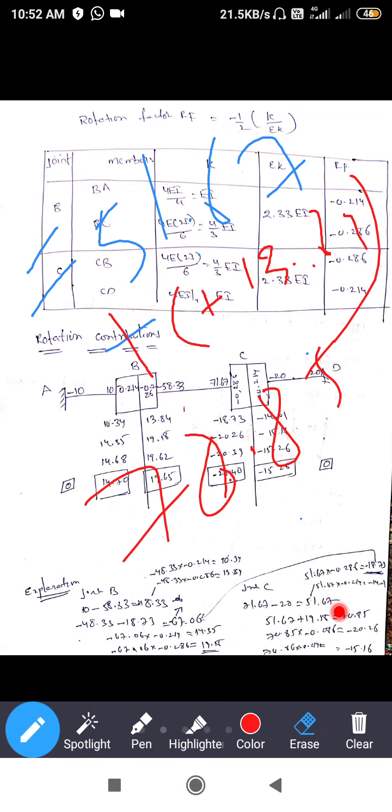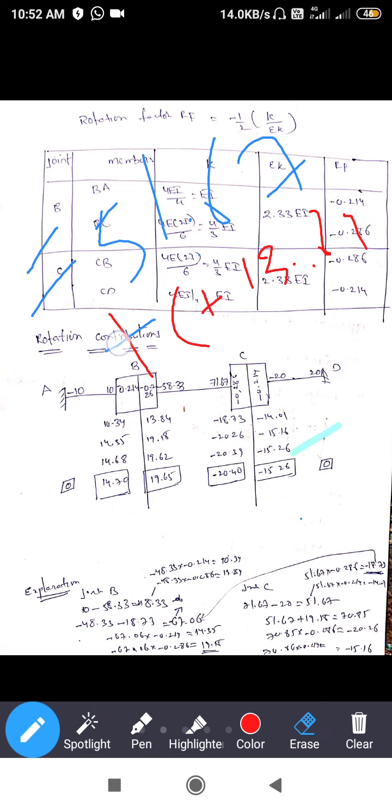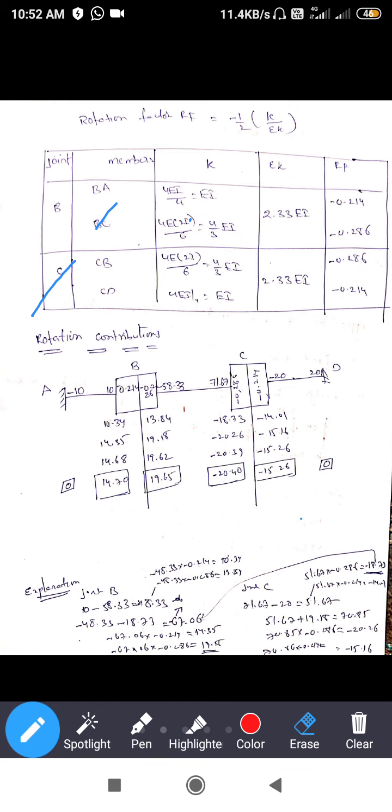So you can write the value here, minus 20.26. Same way you can calculate here also, 70.85 into minus 0.214, you got 15.16, that value here. So this is the second step for joint B and joint C.